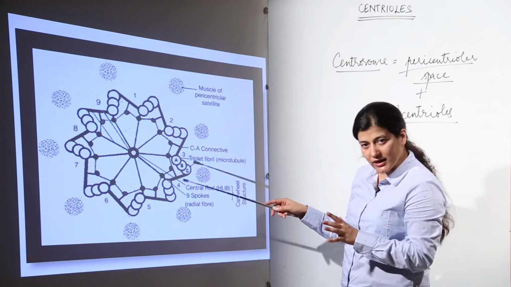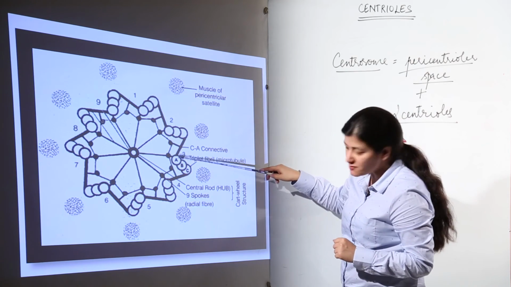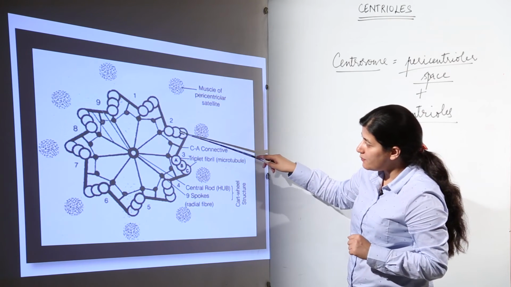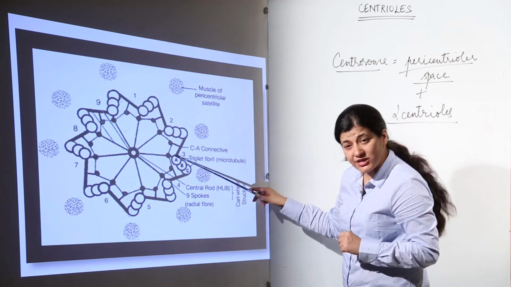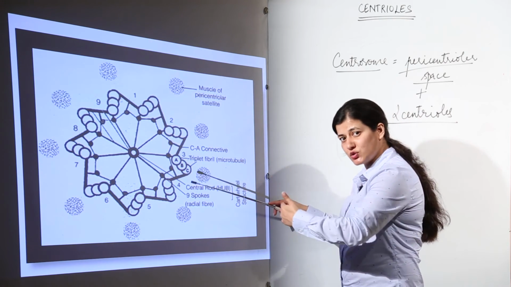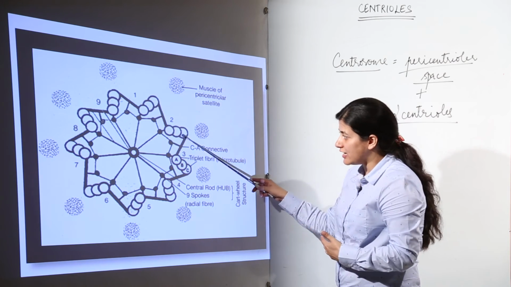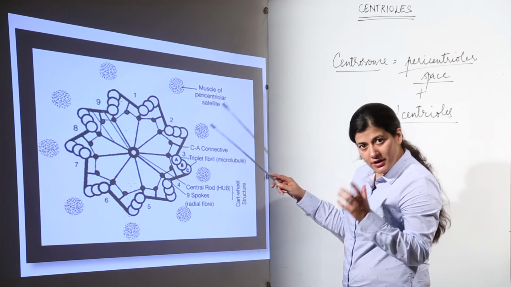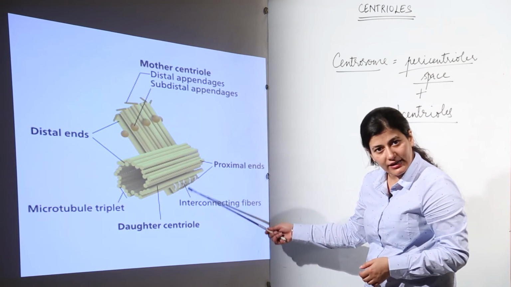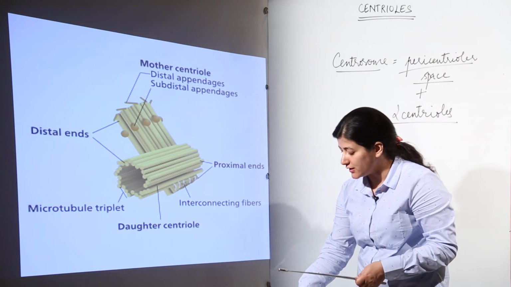And how does it form the cartwheel? Because the innermost microtubule is termed A, then B and C. Similarly A, B, C, A, B, C, and each A is linked to the next one, that is the successive C, by an AC linker. Now we had seen in the previous slide that there were interconnecting fibers. What are those interconnecting fibers?